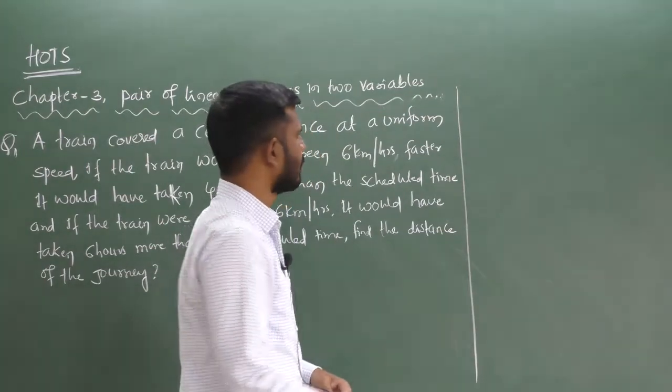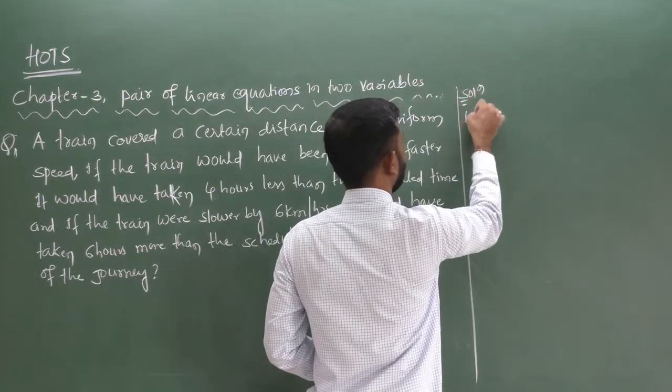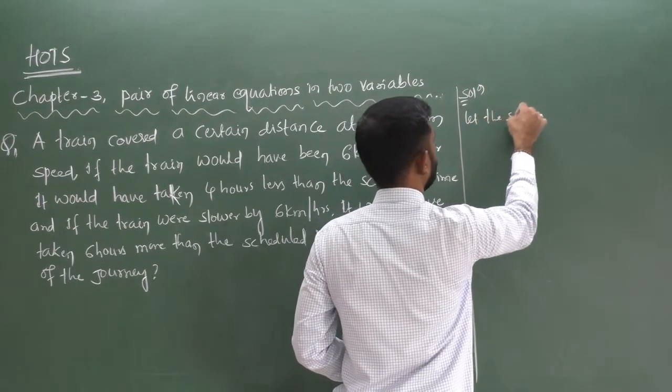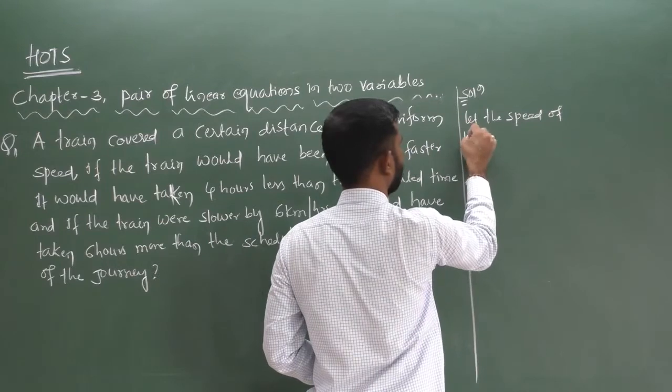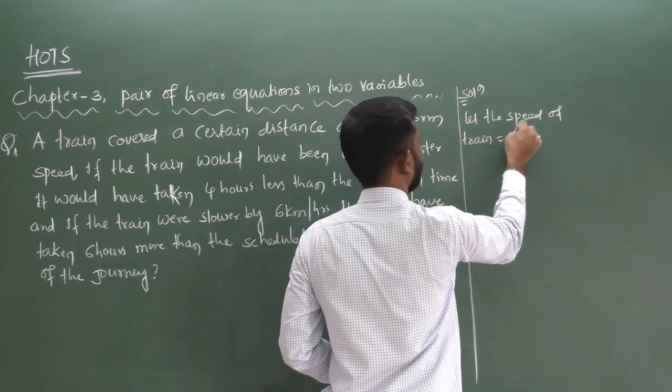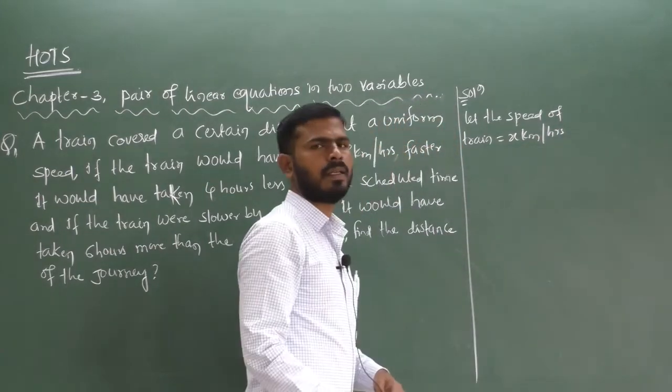So let us see here. First step, let the speed of the train equal x kilometers per hour.